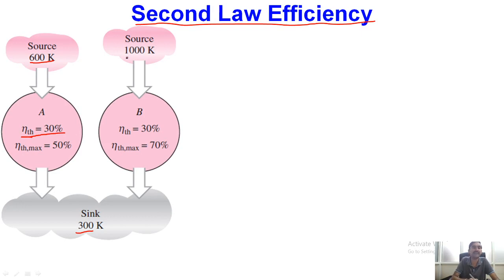In the second situation we have 1000 Kelvin as the temperature of the source, the temperature of the sink is the same, and the thermal efficiency of the second heat engine is also 30%.